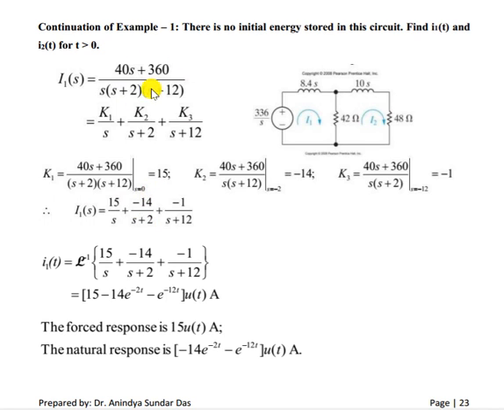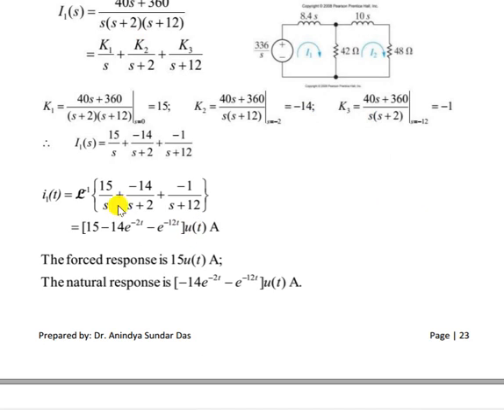This is the function where we have to put s equal to 0. By putting s equal to 0, s equal to minus 2, and then s equal to minus 12, you can find out k1, k2, k3. So from that you can find out the values, and then you can convert it.